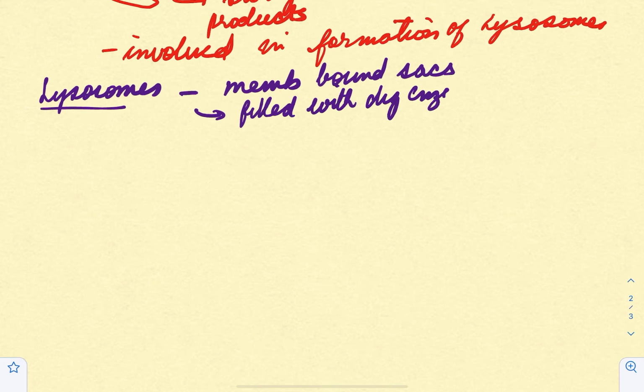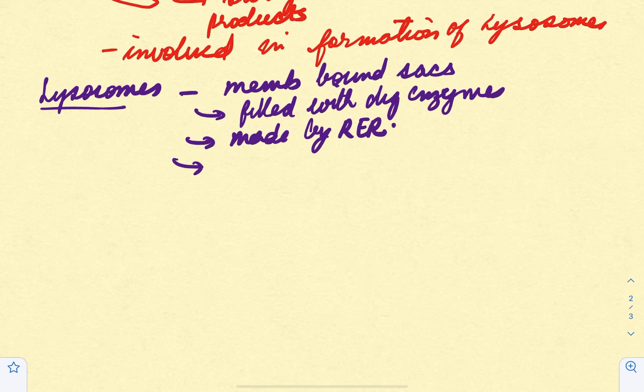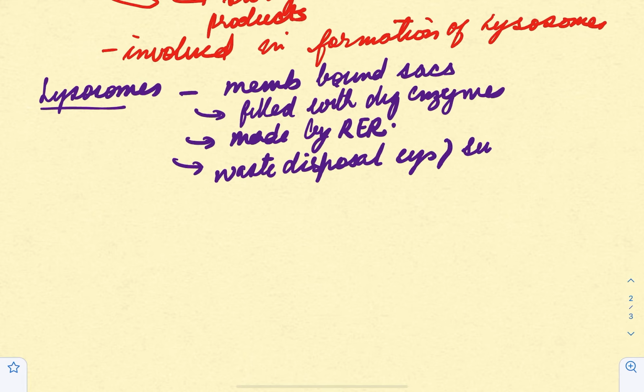And they are made by the rough endoplasmic reticulum. Now they are also referred to as the waste disposal system of the cell, or sometimes they are referred to as the suicide bag of the cell,